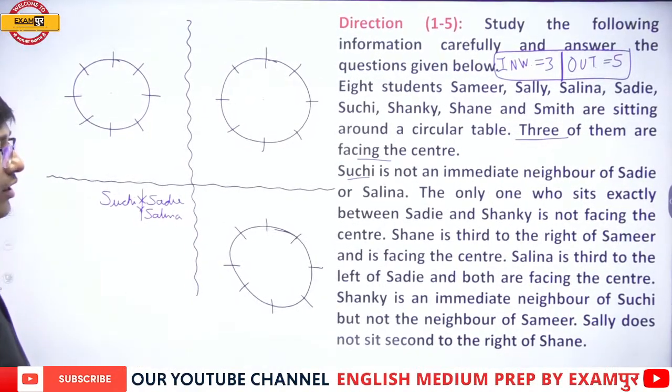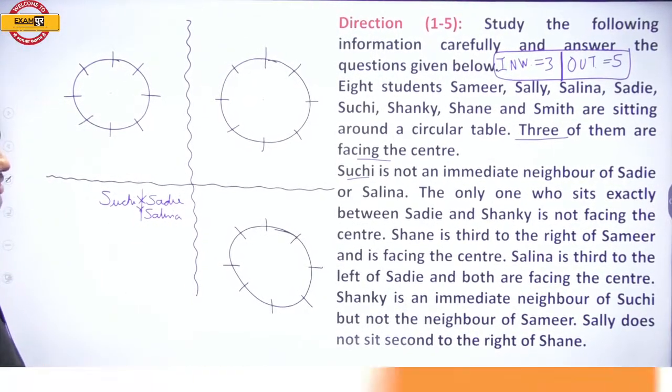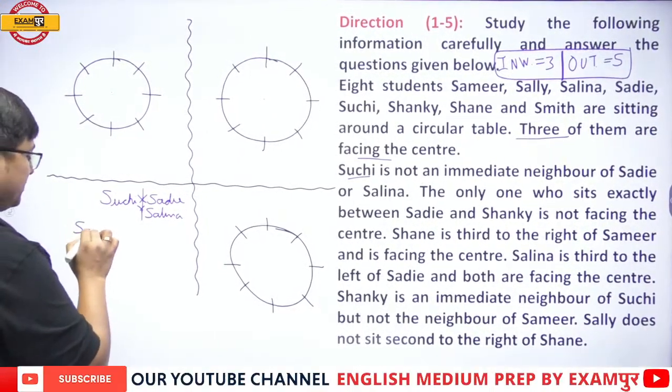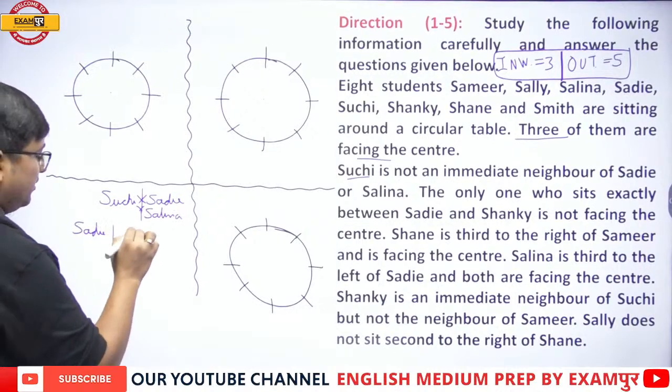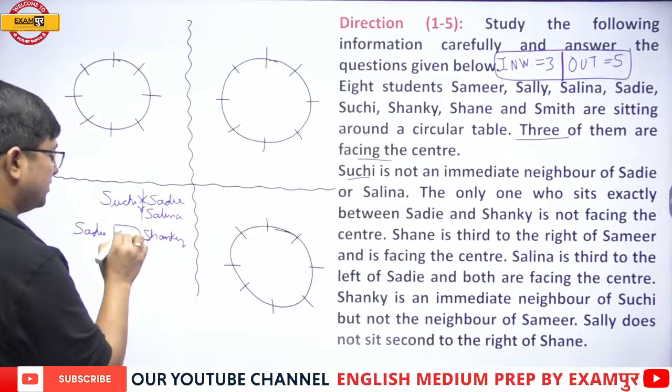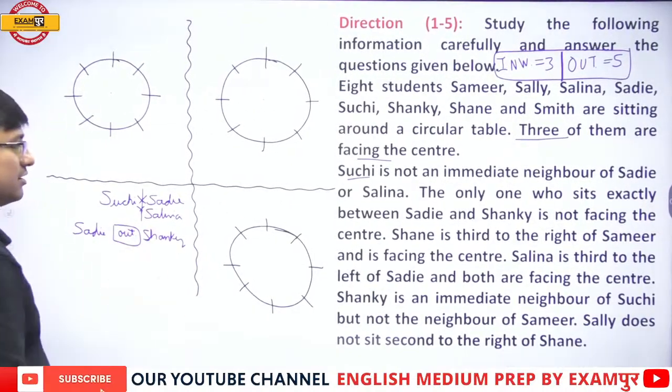Next, the only one who sits between Sadi and Shanky is not facing the center. Okay, the only one sitting between Sadi and Shanky is not facing the center. Not facing the center means facing outside.